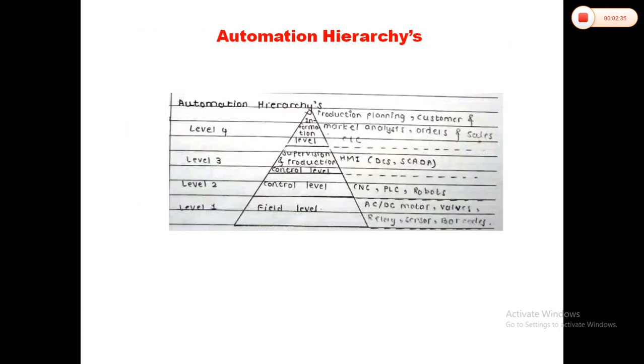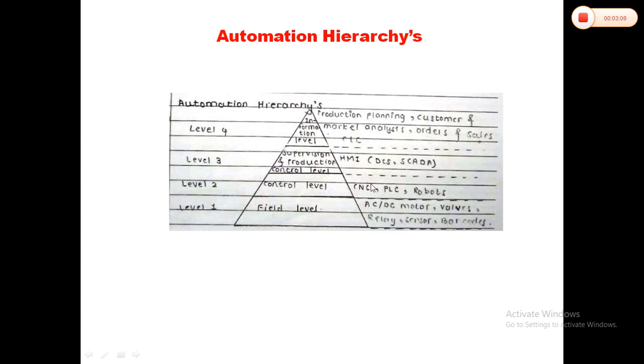What is the automation hierarchy? In any automation, at the base or field level, level 1, AC or DC motors are present, valves are present, relays are present, sensors are present, barcode readers are present. At level 2, the control level, these sensors are controlled by various CNC machines, PLC machines, and robots. At the third level, the supervision and production control level, that means HMI, DCS, SCADA.